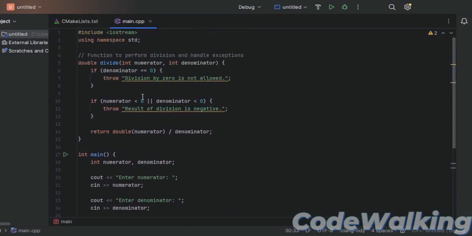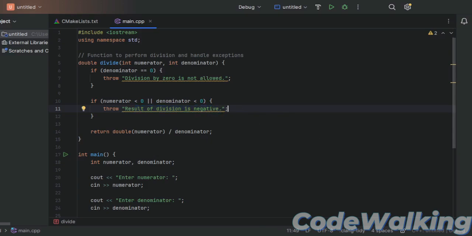And then lastly we have throw. This throws an exception to signal an error condition. So this is our error condition. It is going to throw "division by zero is not allowed", or if the numerator is less than 0 and the denominator is also less than 0, we will get "result of division is negative".